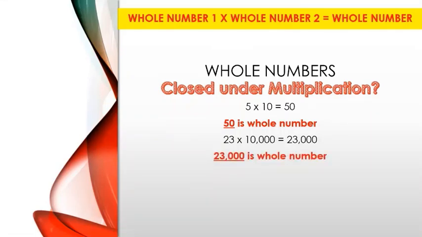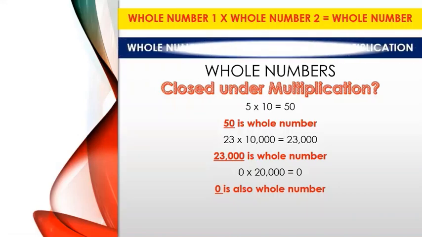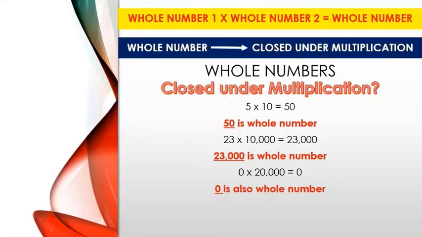Now, let us involve the whole number 0. 0 into 20,000 is equal to what? Whenever we multiply any number with 0, we get 0. So the answer is 0. When we take any two whole numbers and multiply them, the answer we get is always a whole number. Now, whole numbers are closed under multiplication.